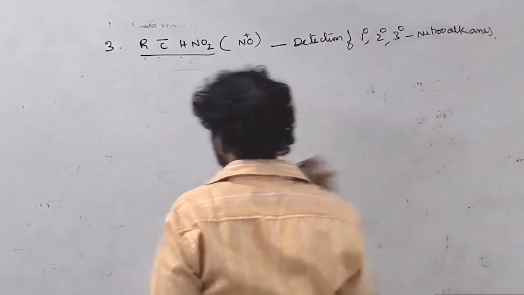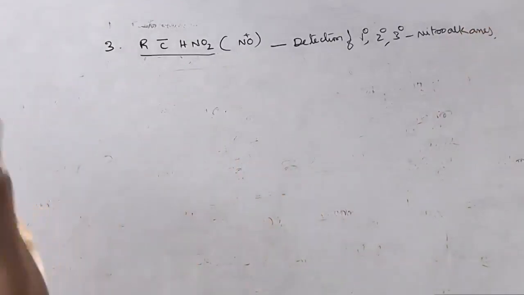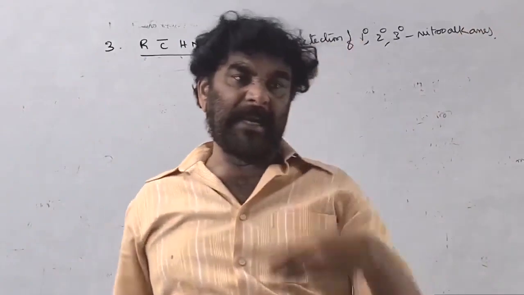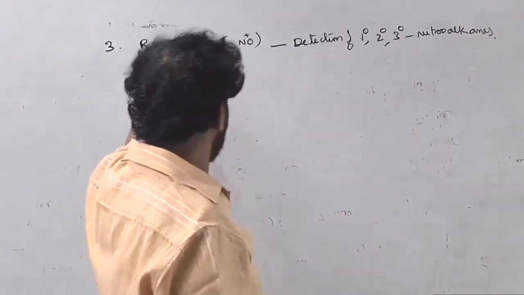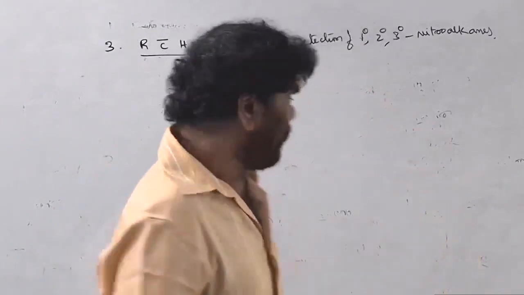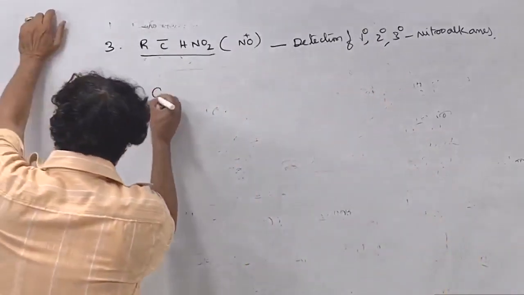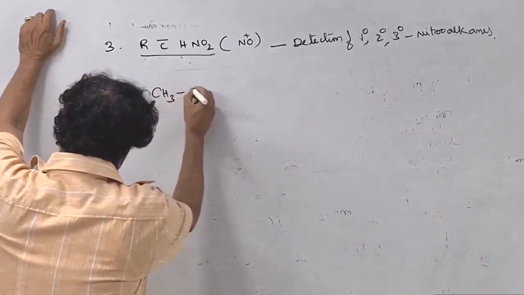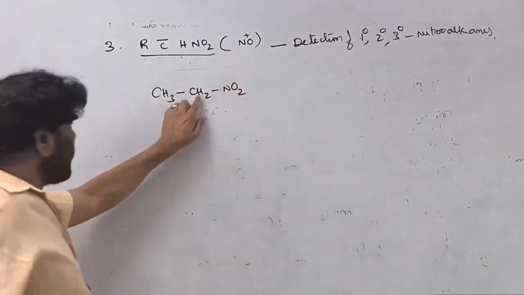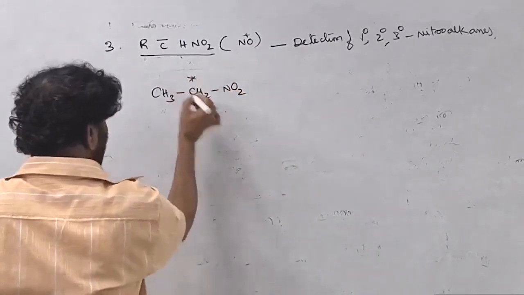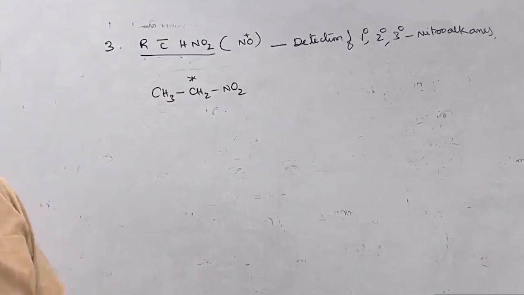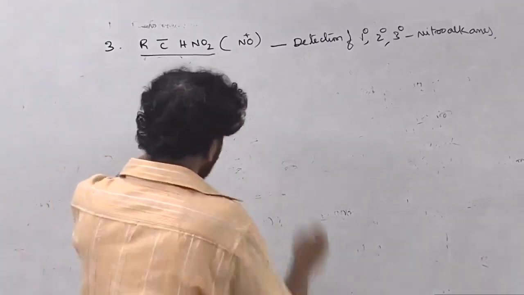The degree of the nitroalkane can be primary, secondary or tertiary, and it can be determined by using nitrous acid. For example, you take the primary nitroalkane. I told you this is the alpha carbon, and this is a highly acidic hydrogen because of tautomerization, and therefore it can be easily replaced.